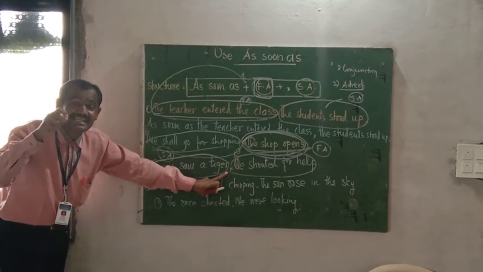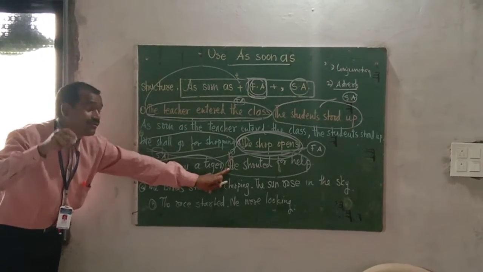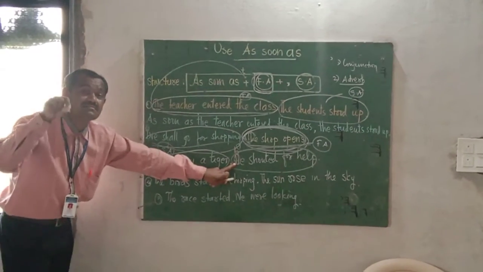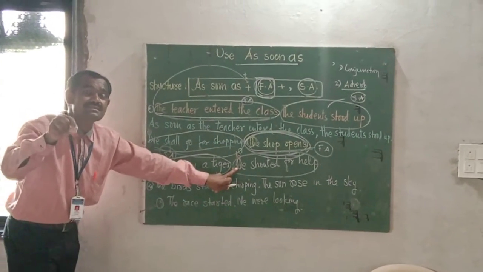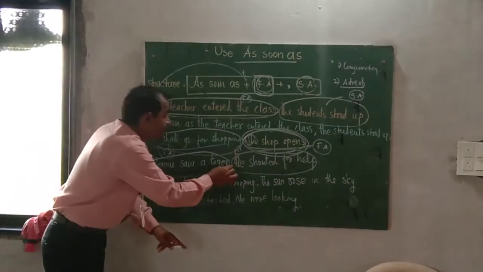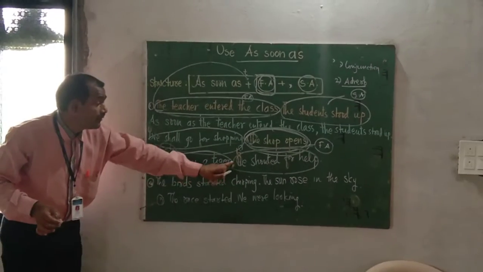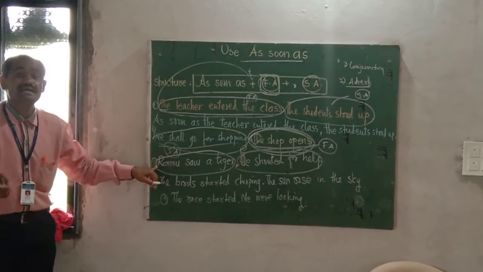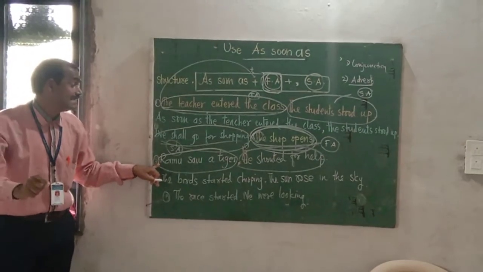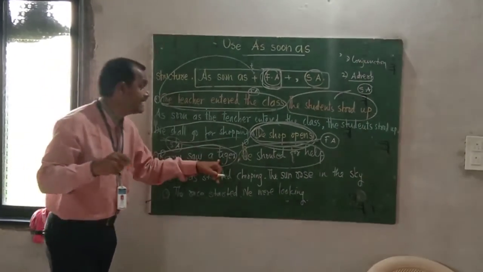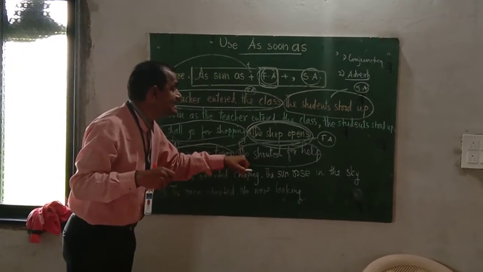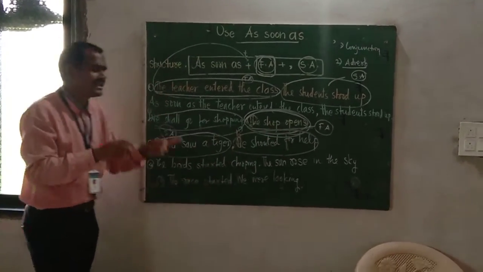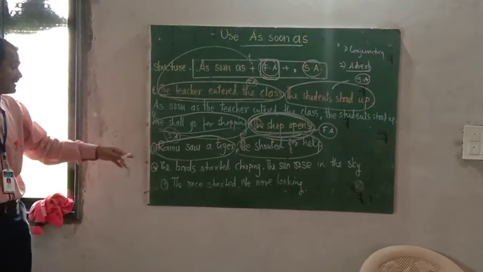Now let us recognize the reason why I wrote a small letter here. Because the comma is here, and because of the comma we are compelled to use the small letter. That's why the final answer would be: as soon as Ramu saw a tiger, comma, he shouted for help. Very simple sentences.